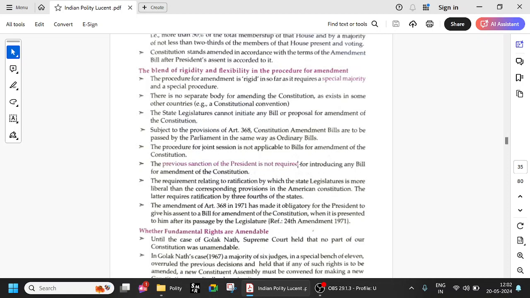The previous sanction of the president is not required. Again, very important. This is where if you're not clear with the basics, you will get confused when you're answering the question. So all these are very important. State legislature cannot initiate the bill. Procedure for joint session is not there. Previous sanction of the president is not required for introducing any bill for amendment of the constitution. The requirement relating to ratification by the state legislatures is more liberal than the corresponding provisions in the American Constitution. The latter requires ratification by 3/4 of the states. So in America, you need 3/4, but here you need half.